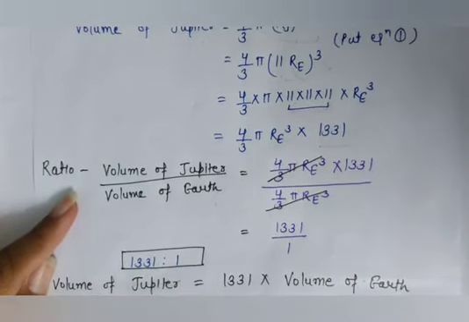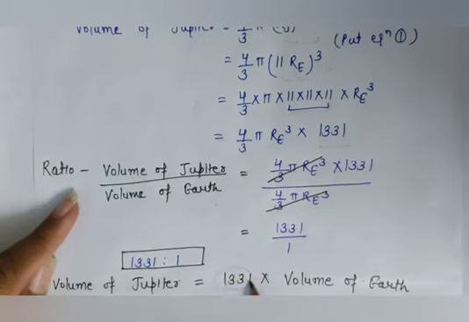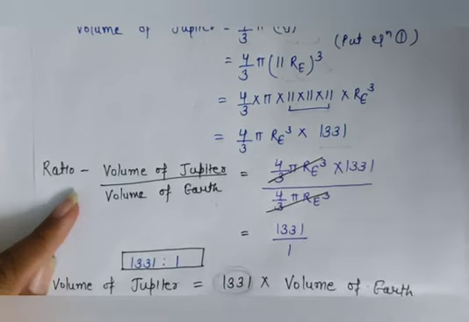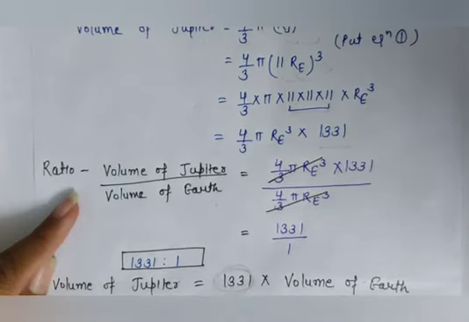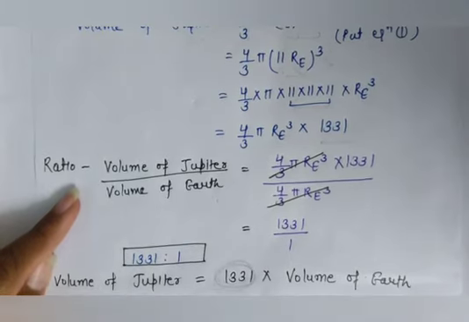It means volume of Jupiter is equal to 1331 into volume of earth. That's why we can say that Jupiter can accommodate nearly 1331 earths. Means Jupiter is the largest planet.